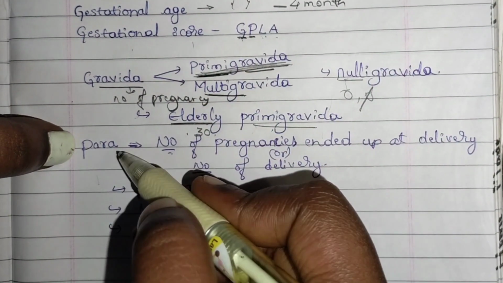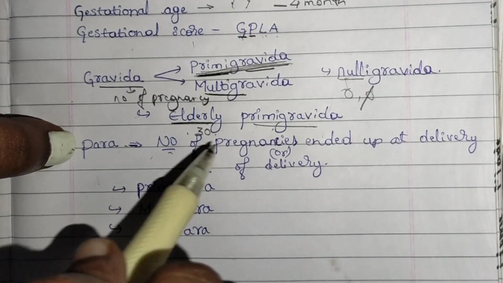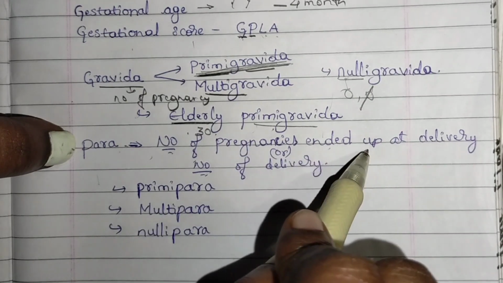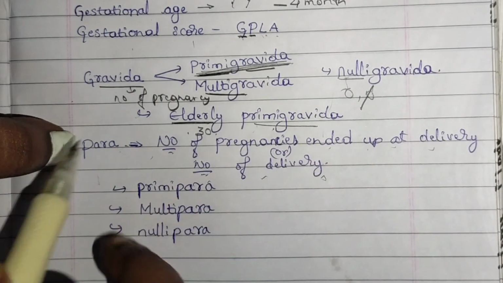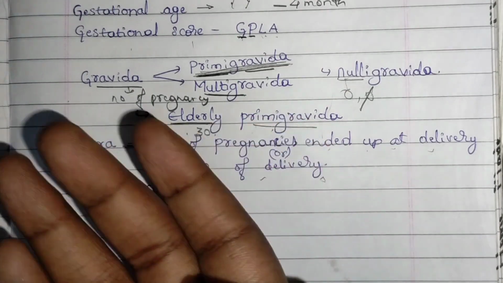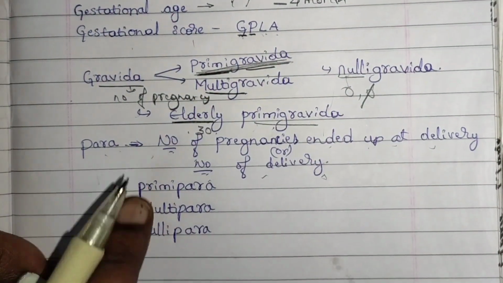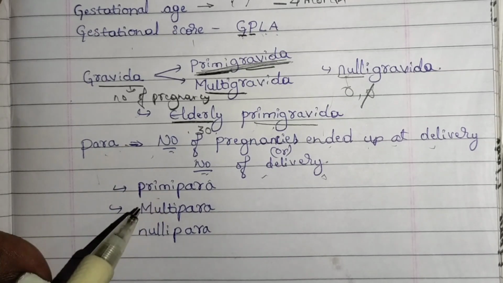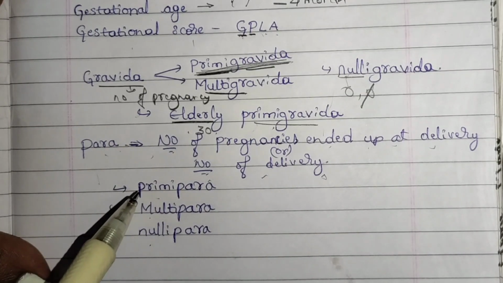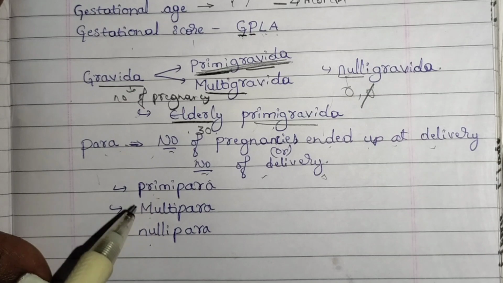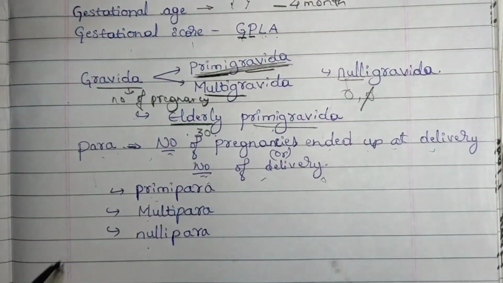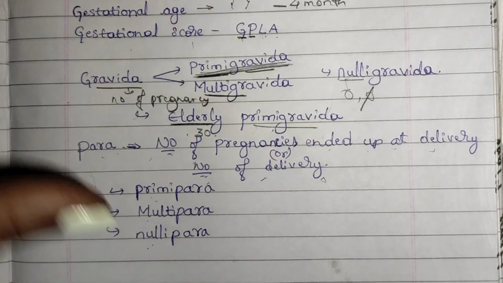Next we have P. P indicates para. Para is nothing but number of pregnancies ended up at delivery or number of deliveries. Para means nothing but delivery. How many deliveries the mother has undergone, that is para. This para has few terms: premipara, multipara, nullipara. Premipara is the first delivery. Multipara is second and third delivery. Nullipara is no delivery. She has not undergone any delivery.